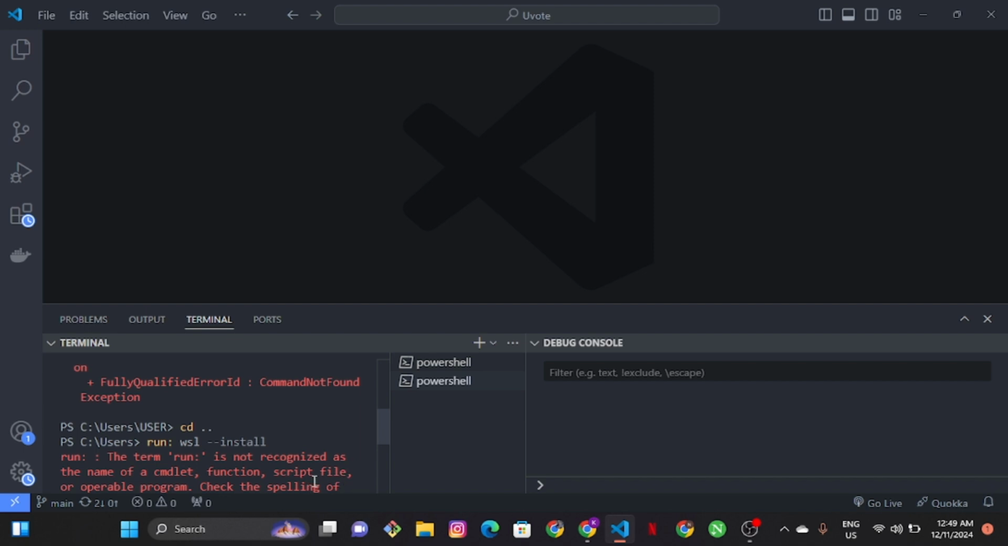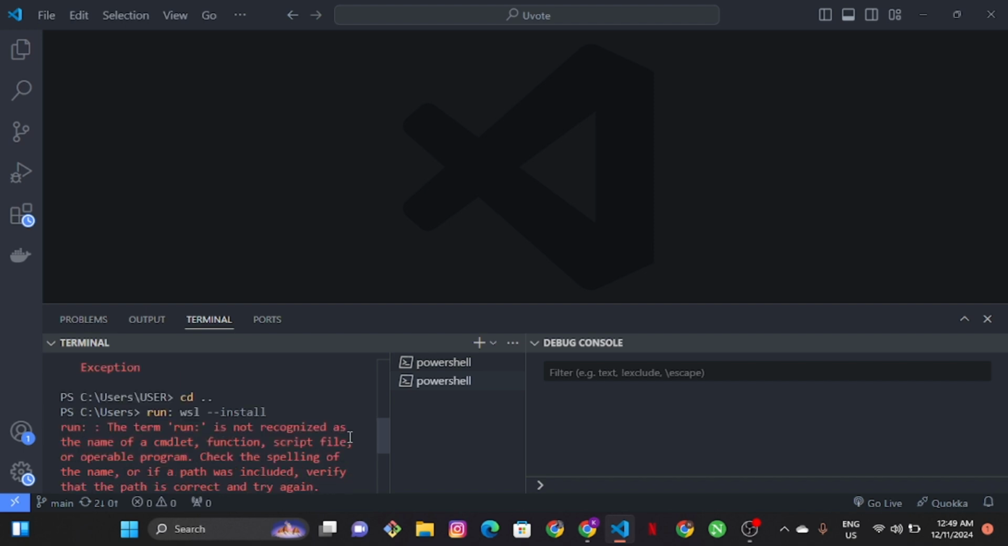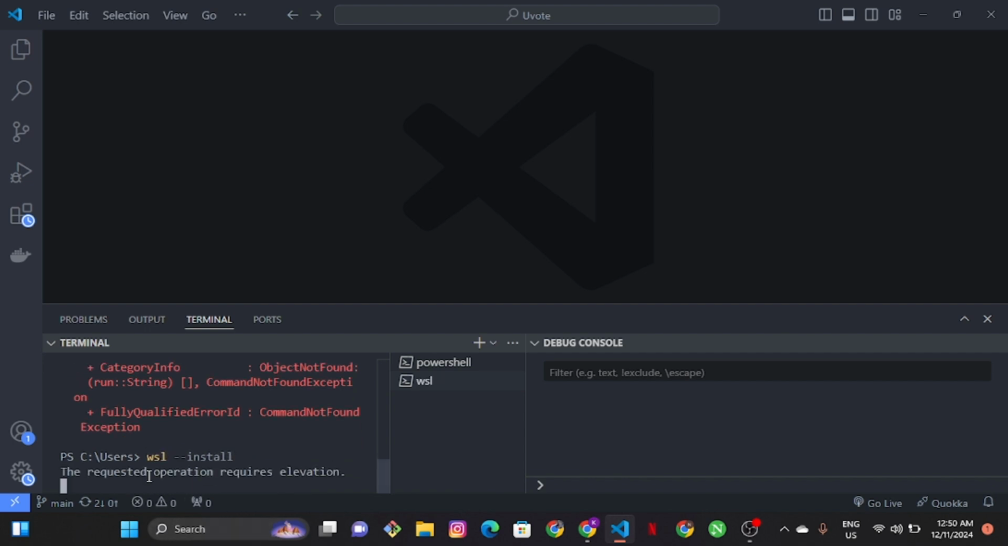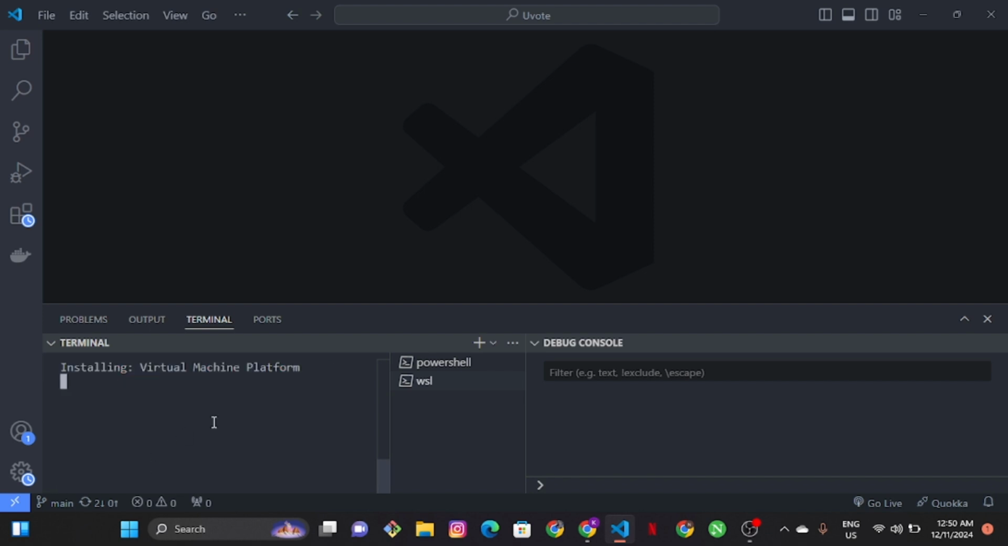Oh, looks like we are sending the wrong... Oh, sorry. So we are running the wrong code. So I'm just going to go ahead and delete these ones that are here. Backspace. Okay, so we're just going to go ahead and install this WSL right here.